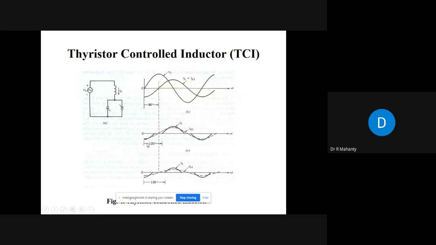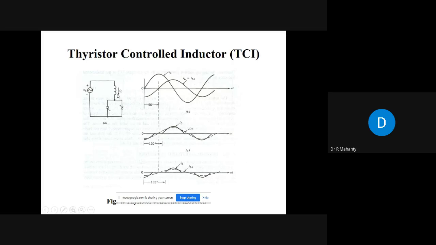Now suppose I make this firing angle equal to 120 degree, that means 90 plus 30. In that case, this will be the inductor current. The dotted line shows you the fundamental component of current flowing through this inductor. If you further increase the firing angle, suppose 135 degree, that means 90 plus 45, now you can see the dotted line, this fundamental component of current is still reducing.